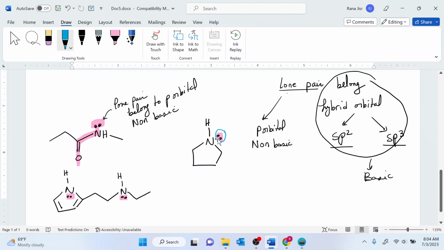So these lone pairs have to belong to a hybrid orbital. If I consider the hybridization of this nitrogen, it has four groups around it: one, two, three, and four. If it has four groups around it, then it is sp3 hybridized. Because the lone pairs belong to the hybrid orbital, these lone pairs are considered to be basic.